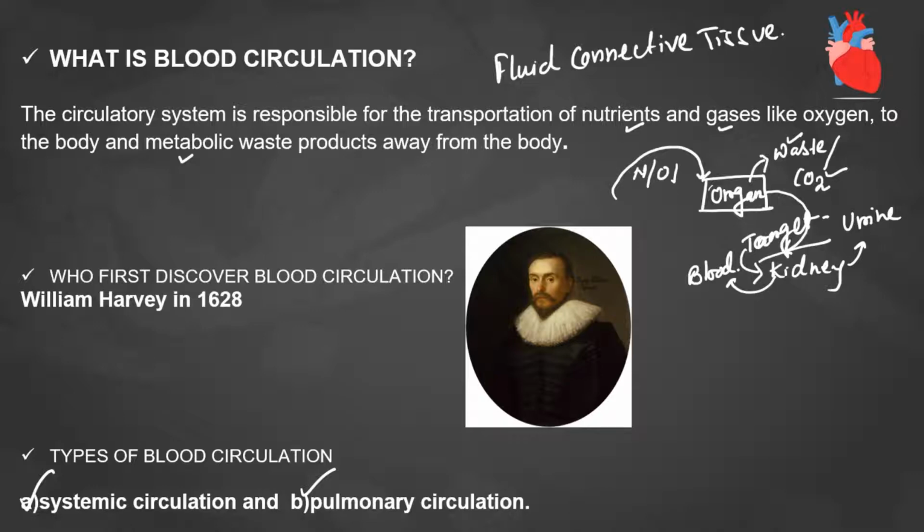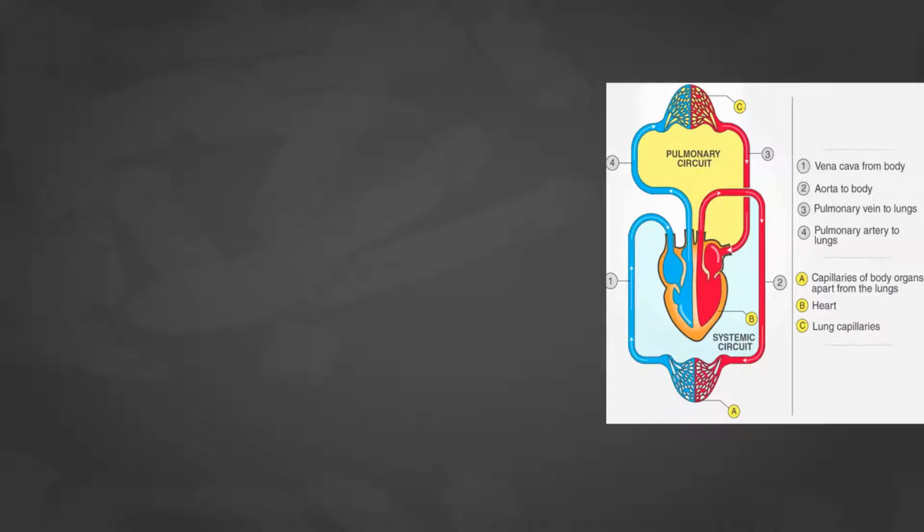So this is actually the types of blood circulation in our body. Now if we come to the other parts, the other part is like this. We have to know here the details of the systemic and the pulmonary circulation. Once we come to the systemic and the pulmonary circulation, through this picture we will try to discuss it.